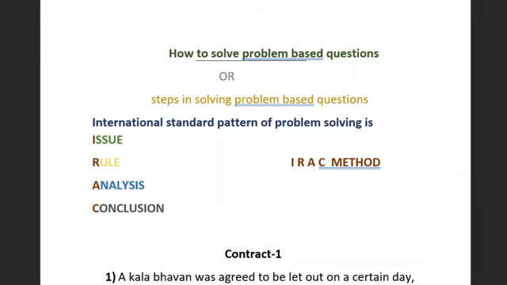And the majority of the students will lose marks because, under the 80-20 scheme, 50 marks are for the theory questions and 30 marks for the problem-based questions.